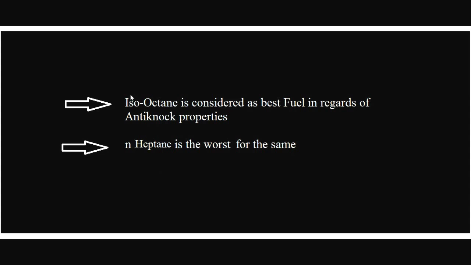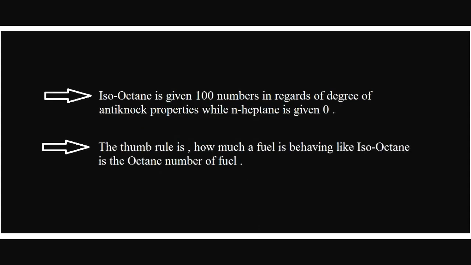When we run an engine with isooctane, the engine gives the least knocking in particular specified conditions. In those same conditions, N-heptane is the worst type of fuel. It gives maximum knocking. So with isooctane, least knocking is there, and with N-heptane the highest amount of knocking is found in an SI engine.